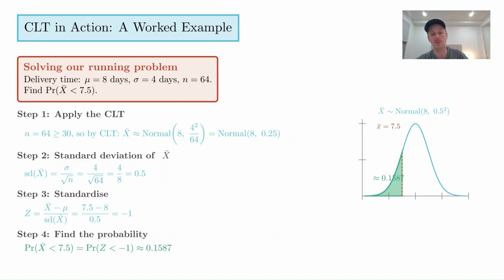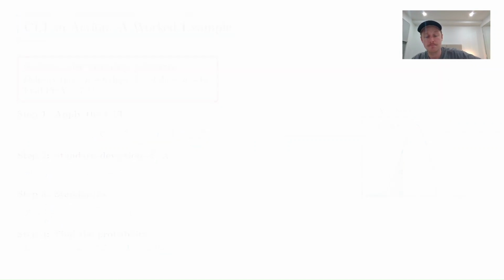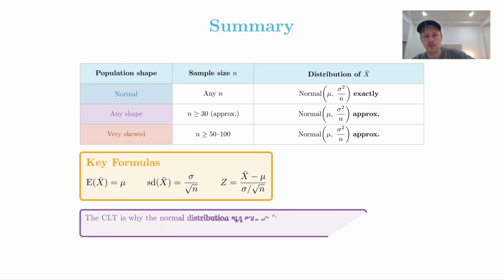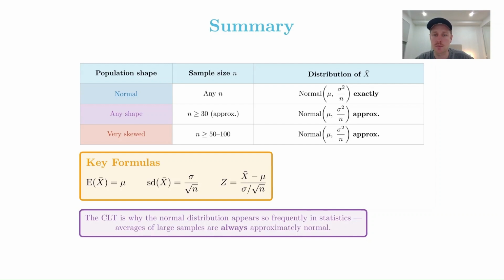Let's look at the very last part, which is a summary. So here it all is. There's the standardization formula you can have a look at as well if you like. But basically all this is doing is saying if you've got a population that's normally distributed in this first row, then any sample size n will give you a distribution of the means of those samples that has the same mean, but the variance will be divided by n.